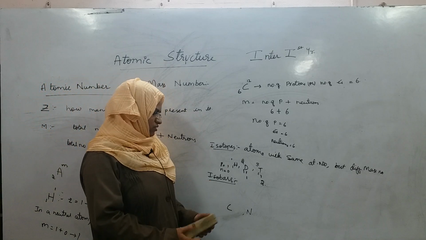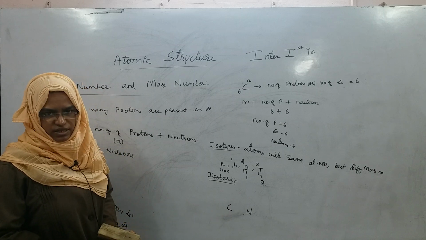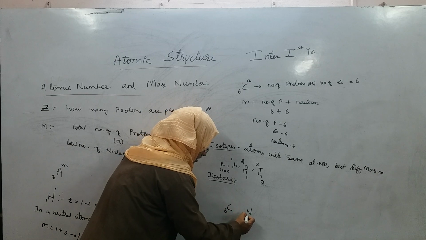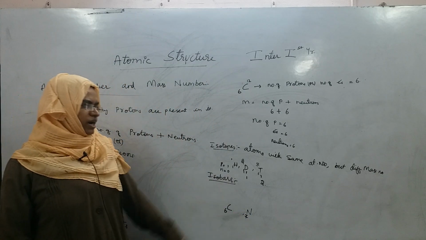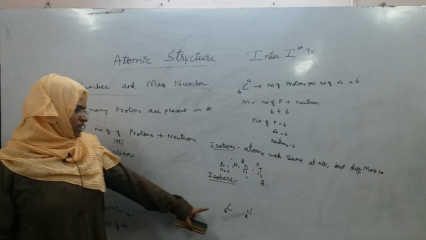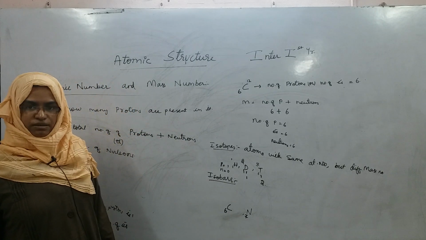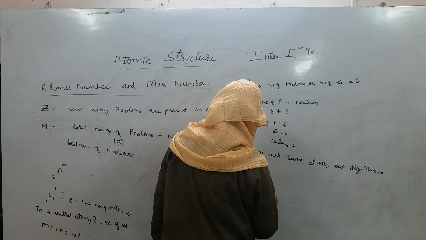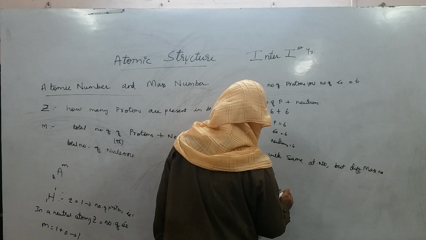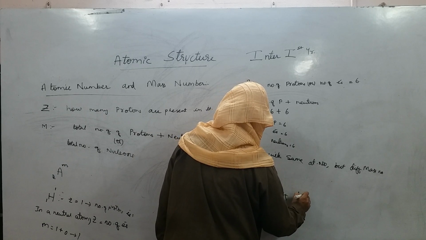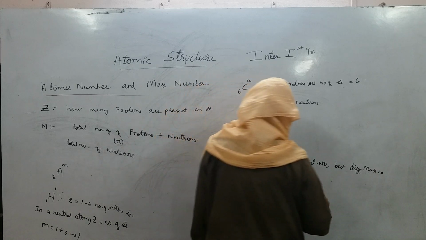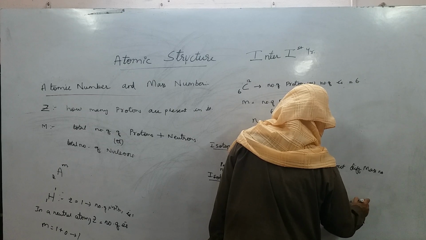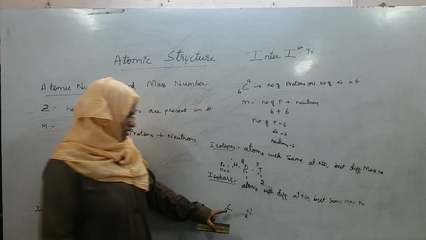Coming to the definition of isobars, let me take an example of carbon and nitrogen here. Their atomic numbers are 6 and 7 for nitrogen, right? So isobars are atoms which have different atomic numbers but the same mass number. Atoms with different atomic numbers but the same mass number. Example is carbon and nitrogen.